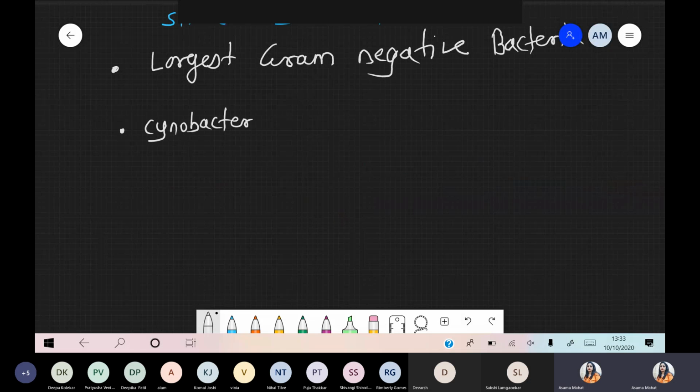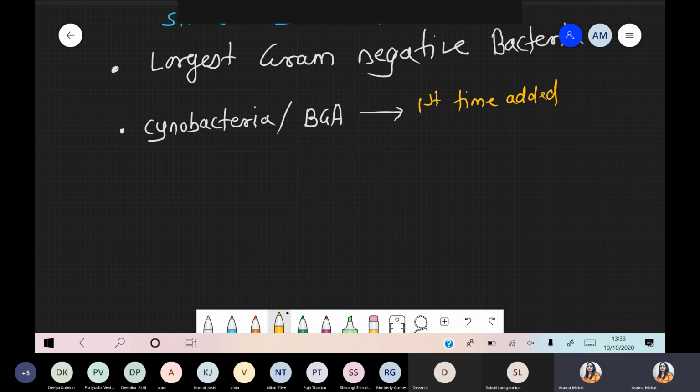Cyanobacteria and BGA both mean the same. These are bacteria who for the first time added oxygen in the atmosphere. They added oxygen in the environment. These are the first organisms who added oxygen.